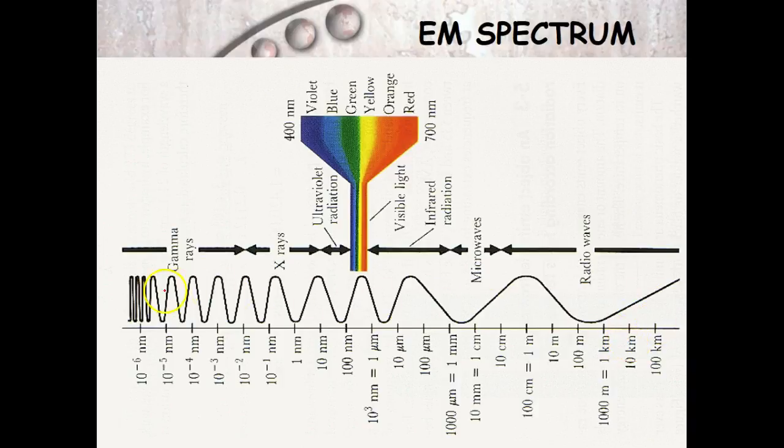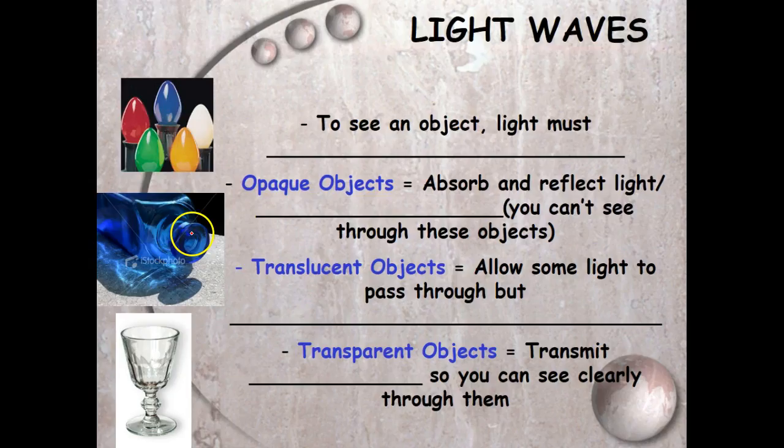The distance gets shorter, the frequency gets bigger. Radio waves, microwaves, ultraviolet, visible light, and X-rays, and gamma. Okay, and we're almost done. We're going to talk about some of the things that light waves can do, and some of the ways that we can use light waves to help create and do things.